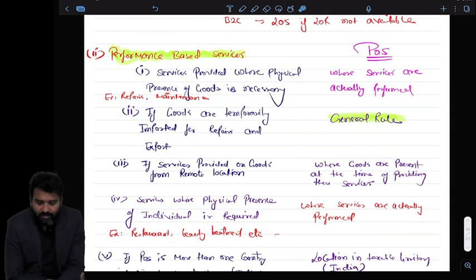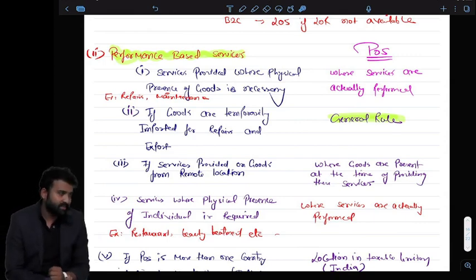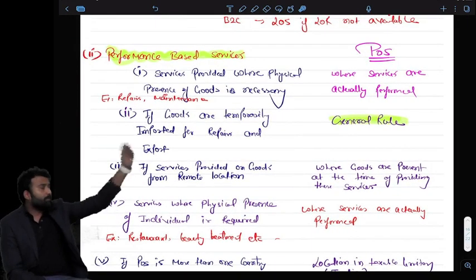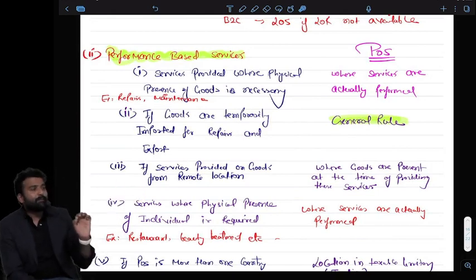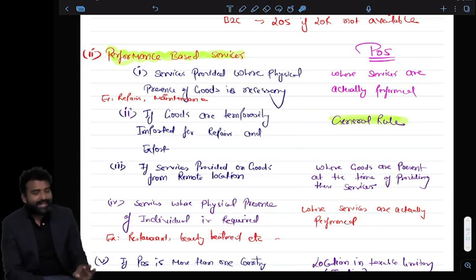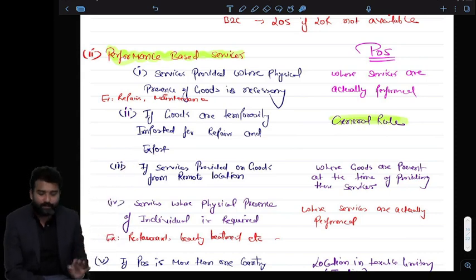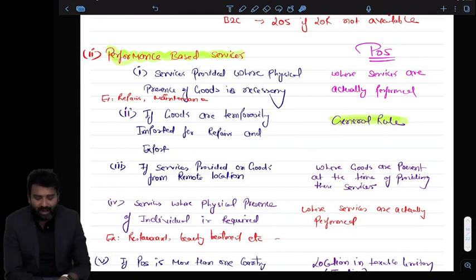Services provided where physical presence of goods is necessary. Actually, they are talking about the repairing of goods services. If I am providing repair of goods services to abroad, or if I am sending goods abroad for repairing services, what will be the actual case? Where the repairing has happened. If the repairing is in India, then I can say place of supply is in India. If repairing is outside India, then I can say place of supply is outside India. So if the goods are coming for repair in India, and then again I am exporting it outside India, then if the repairing has happened in India, where the services actually happened, that we have to look at.